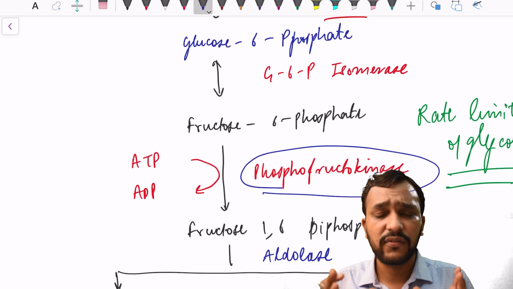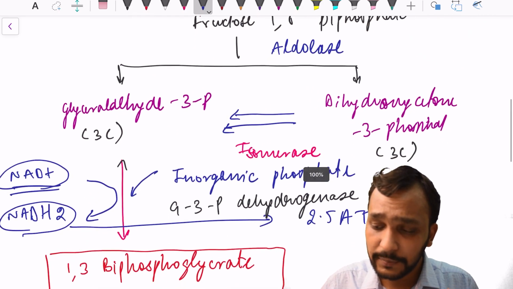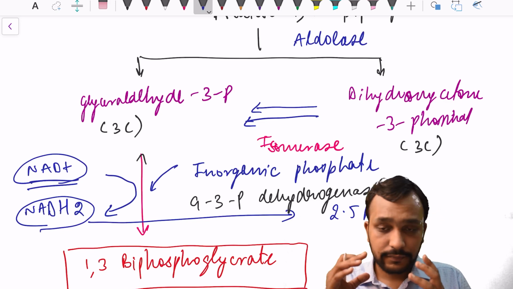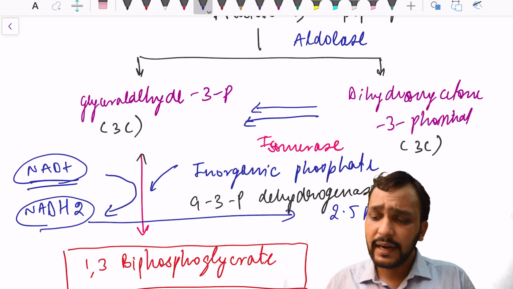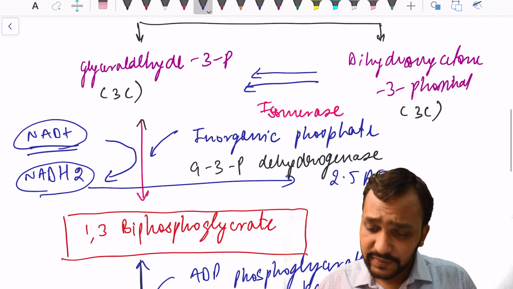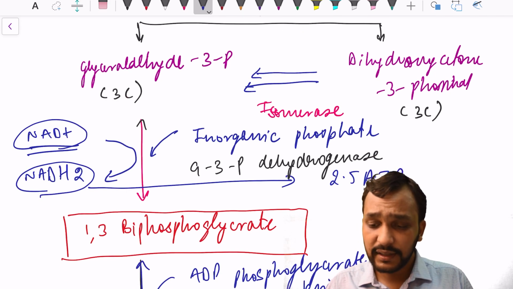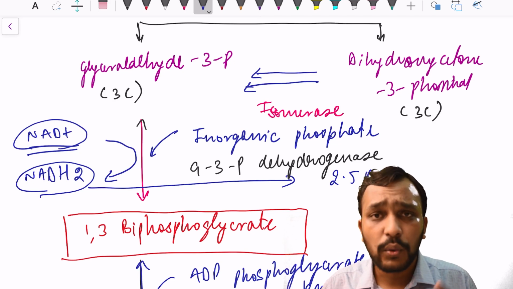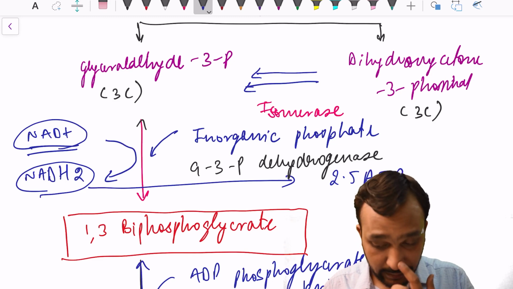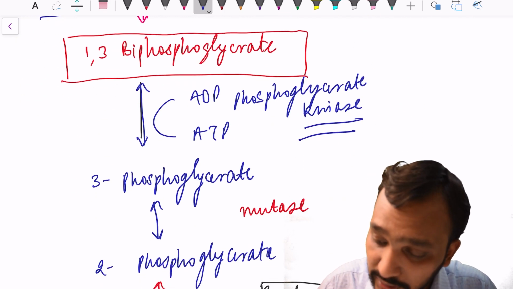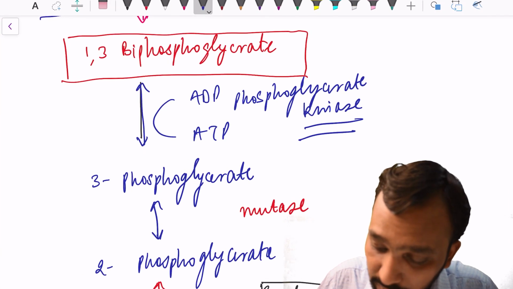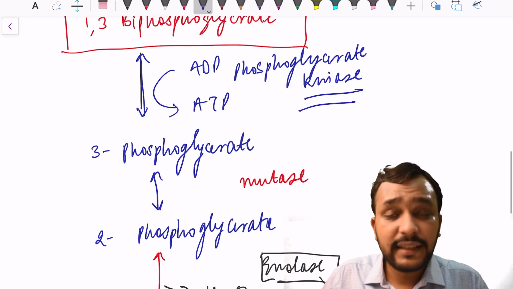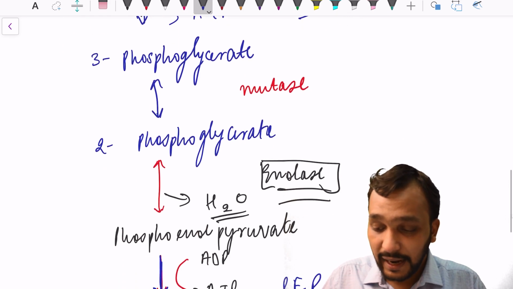This fructose 1,6 biphosphate is further split into 2 molecules, glyceraldehyde 3-phosphate and dihydroxyacetone phosphate. This glyceraldehyde 3-phosphate further undergoes dehydrogenation and forms 1,3 biphosphoglycerate. This 1,3 biphosphoglycerate, with the help of the enzyme phosphoglycerate kinase, yields 3-phosphoglycerate and so on.